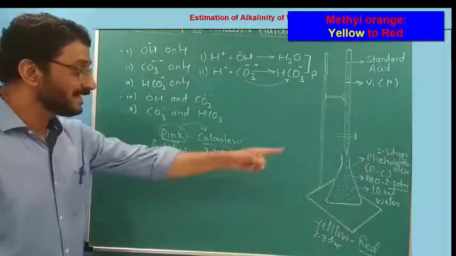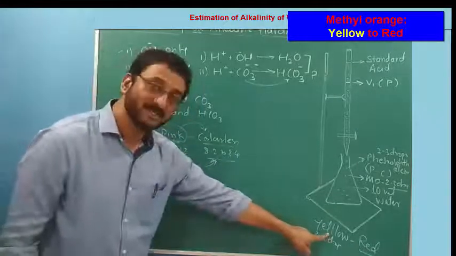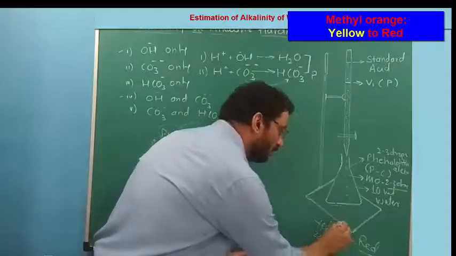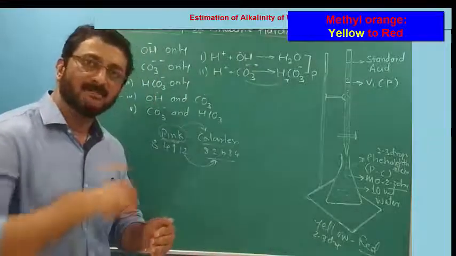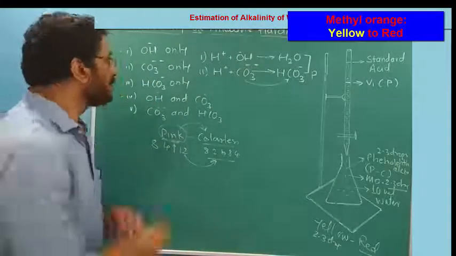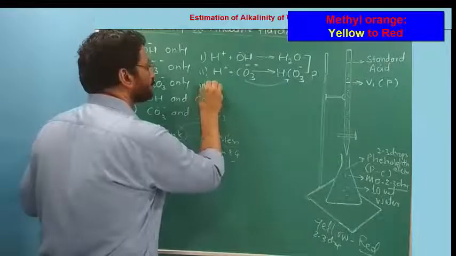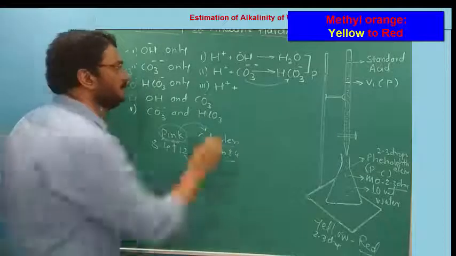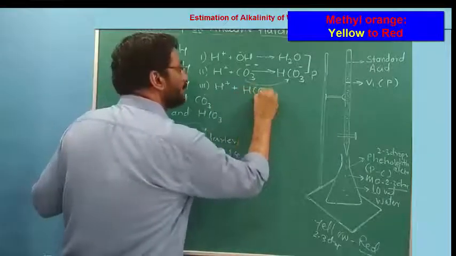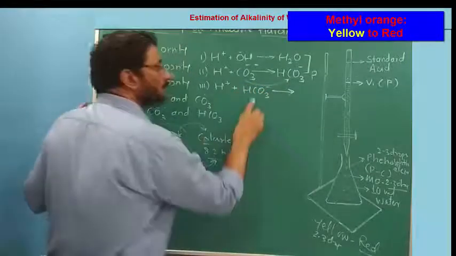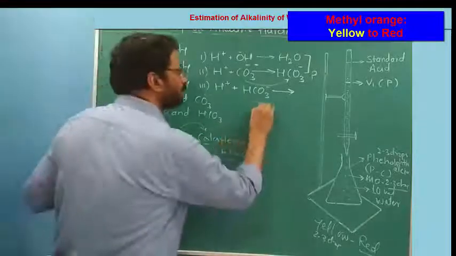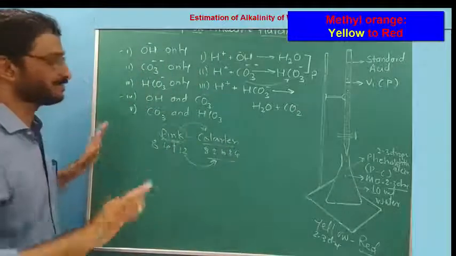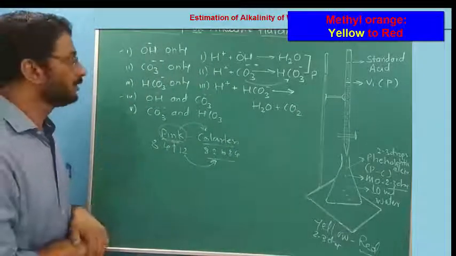Fine. There also you should get yellow color. If you are getting yellow color, that is the initial color, make it final, that is red. Suppose I got yellow color. So I will add further volume of acid. Further volume of acid from the burette will neutralize bicarbonates and it will form H2O plus CO2. Fine. Reaction over. All ions get neutralized.